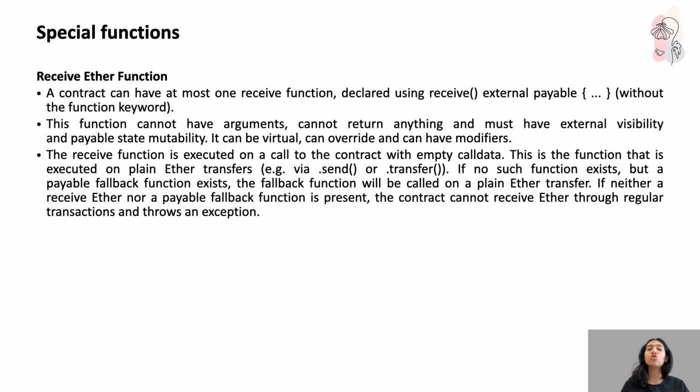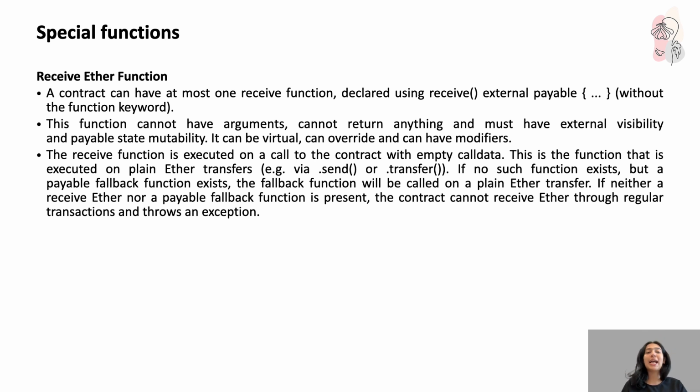Now, if receive is not present, there should be a fallback function. If there is not a receive function, there is a fallback function, but that fallback function also has to be payable. Else you're going to throw an exception. So whenever someone sends ether directly, for example using the send function or the transfer function, this is the function that gets triggered.